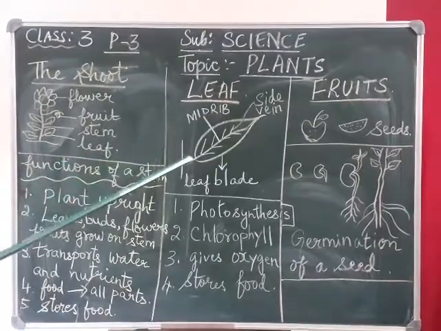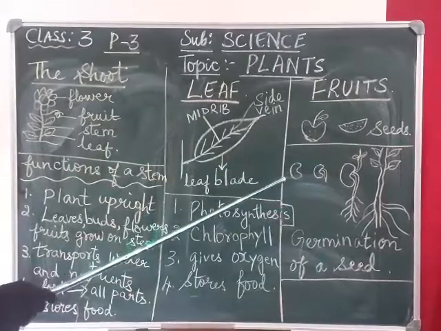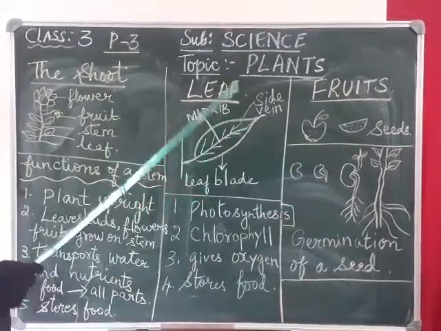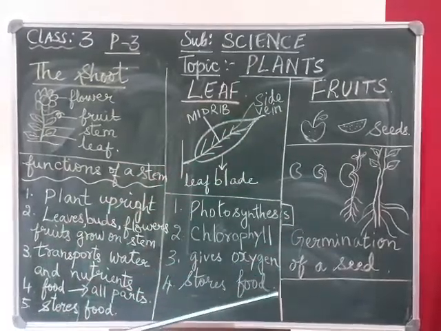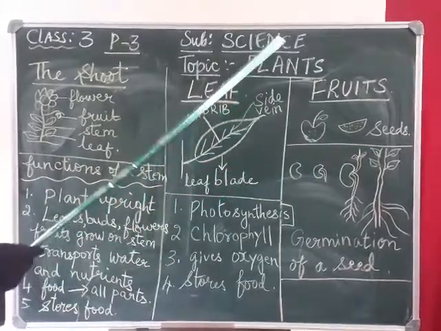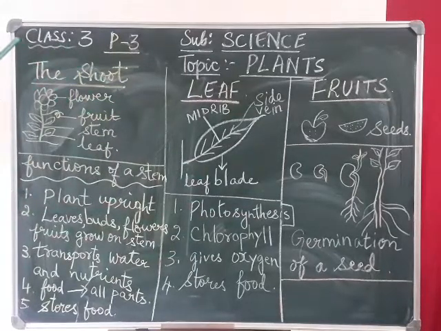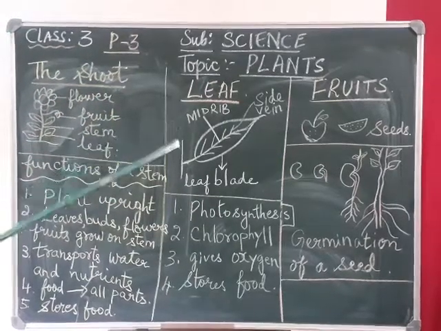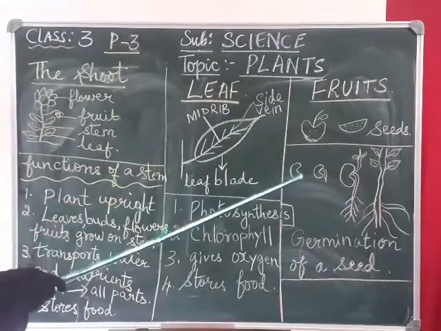Next we will come to the germination of a seed. You need to know how the seed will grow into a new plant. That is known as germination of a seed. Now the seed, to germinate or to grow into a new plant, needs water, air and sunlight.